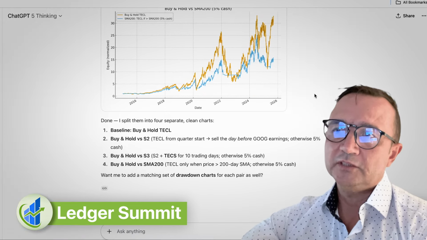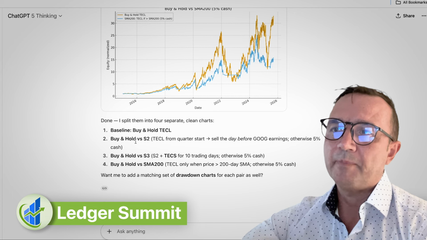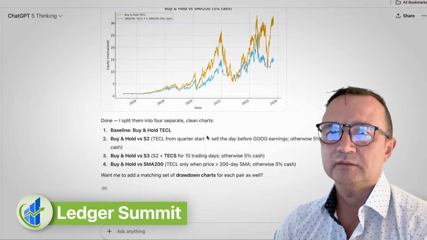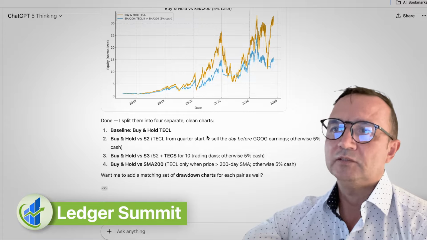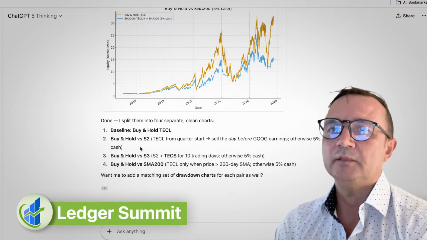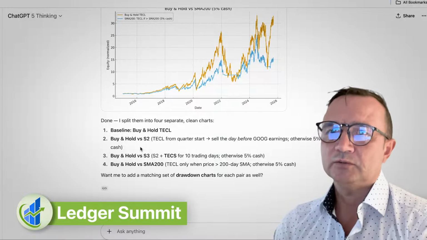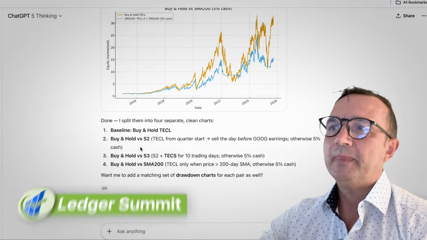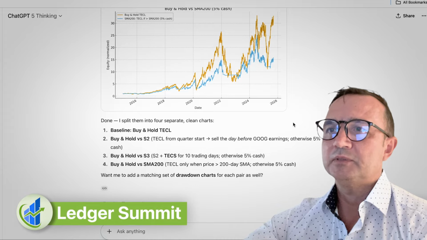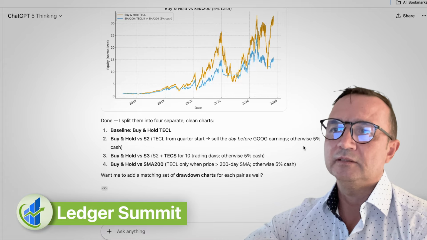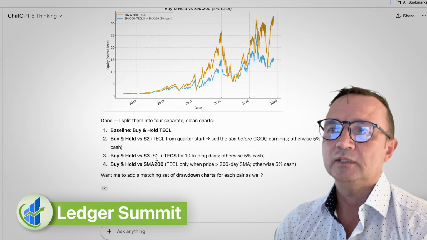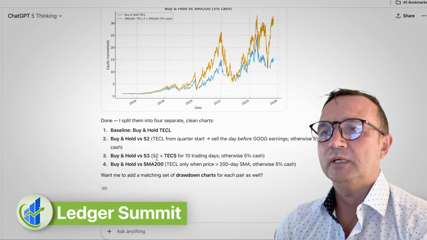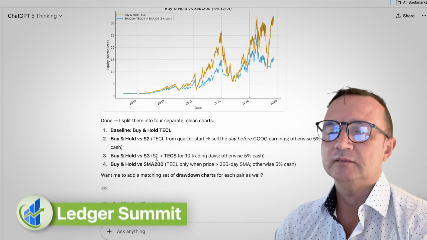So these are the 4 strategies that I tried. The first one was to buy and hold, and this way you stay invested 100% of the time. Then I tried another strategy where I buy before the start of each quarter and sell before Google earnings are released, and stay 5% in cash otherwise. Then another strategy was to buy and hold TECL for the same period of time as the strategy before, and then buy TEX for 10 days and then stay in cash.